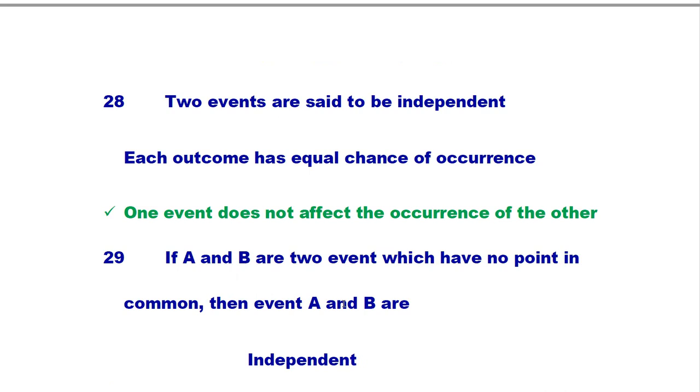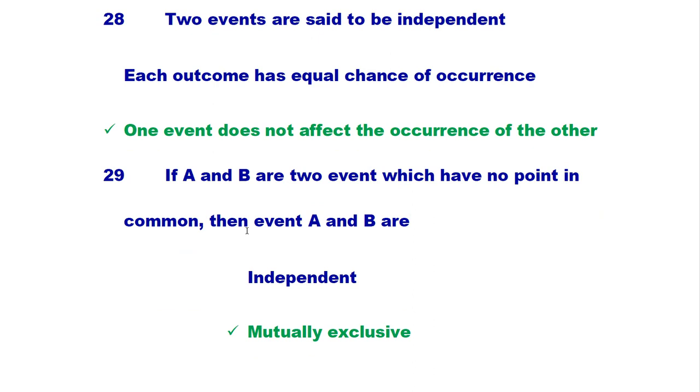Two events are said to be independent if one event does not affect the occurrence of the other event. If one event represented by A has no effect on the other event B, then these two events are independent.